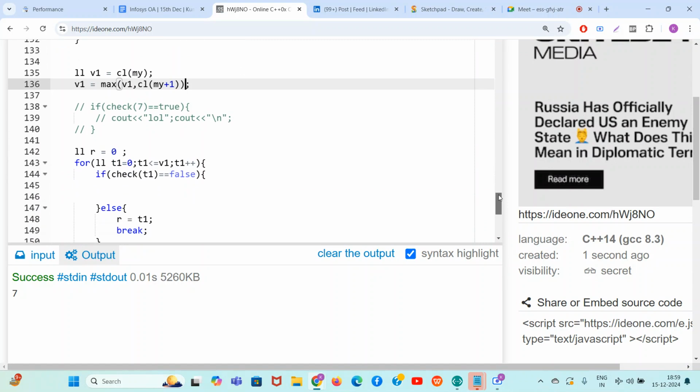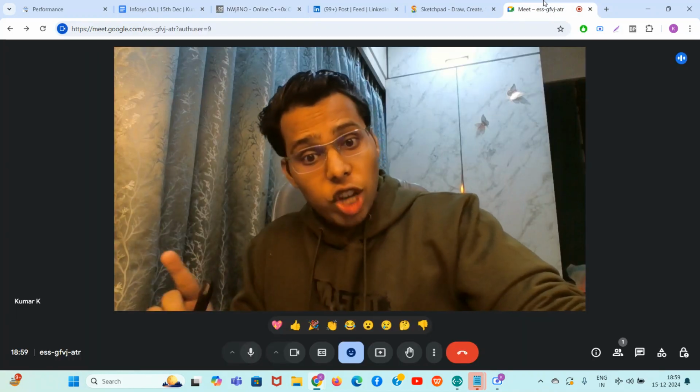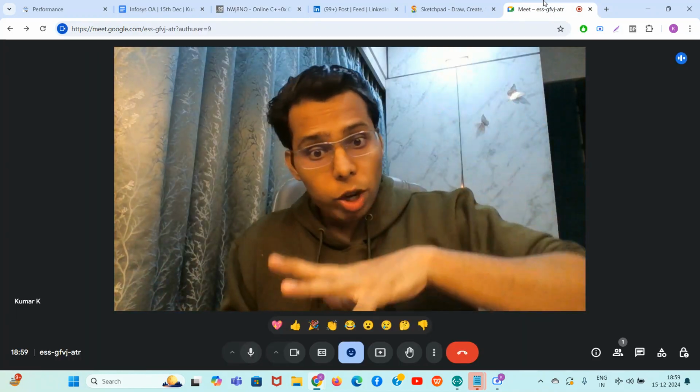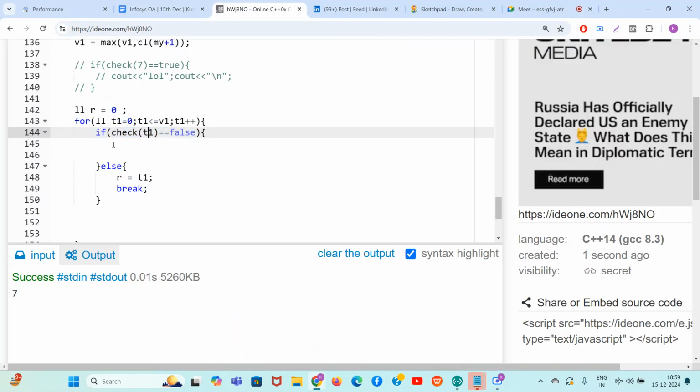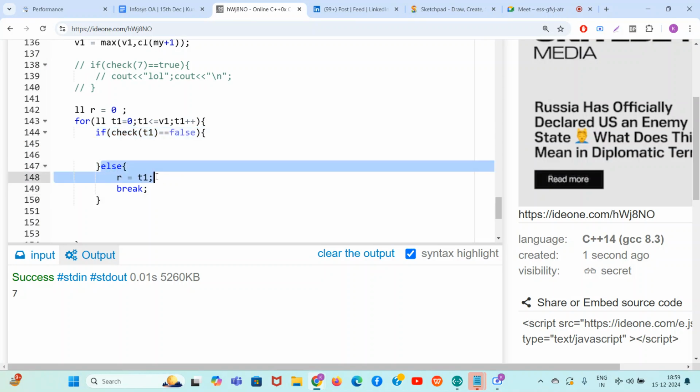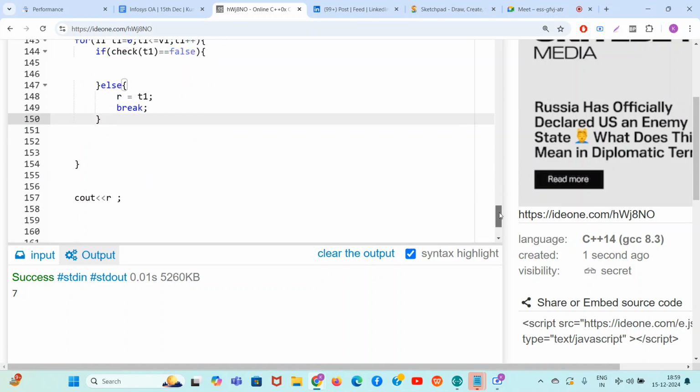Okay, r is equal to 0, guys. I will start my limit from 0 and I will go till the max limit. If the check function is false, it means we are not able to make all of them equal in t years. So if it is false, I will not do anything, I will keep on going ahead. But if it is true, it means you found the answer and your job is done and you print the answer.